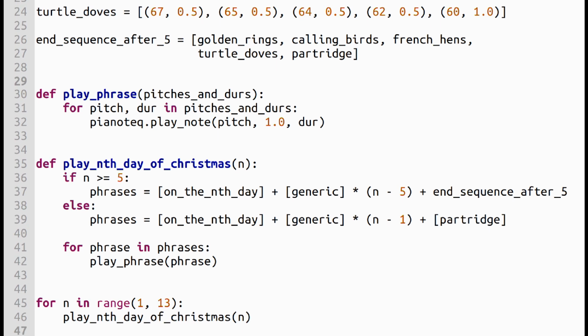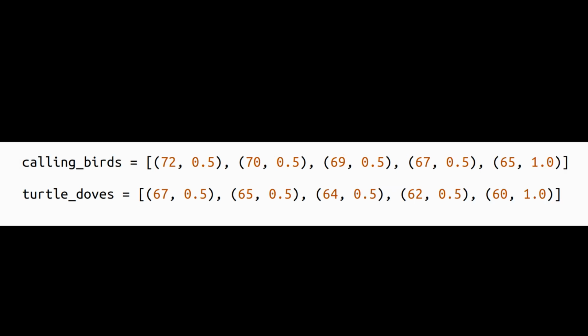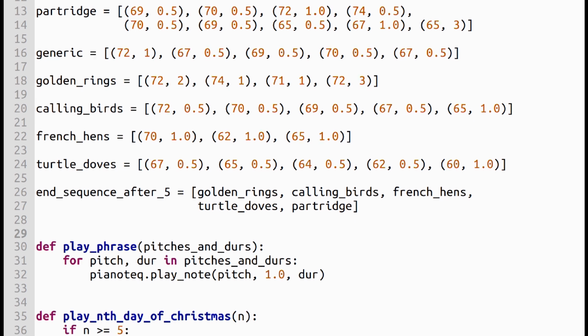And perhaps I could have gone further. For example, the melodies for the 4 calling birds and the 2 turtle doves in the end sequence are the same, just transposed up and down the scale. If we defined our melodic phrases in terms of scale degrees instead of absolute pitch, we could leverage that to repeat ourselves even less. Can you think of any other ways I could have condensed this code?